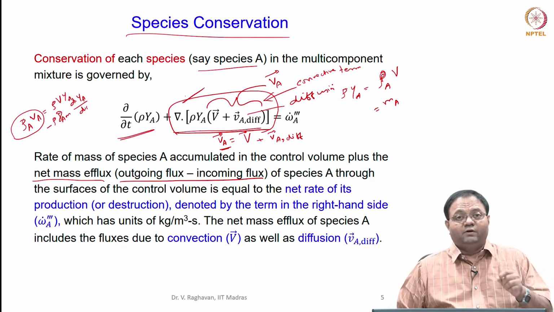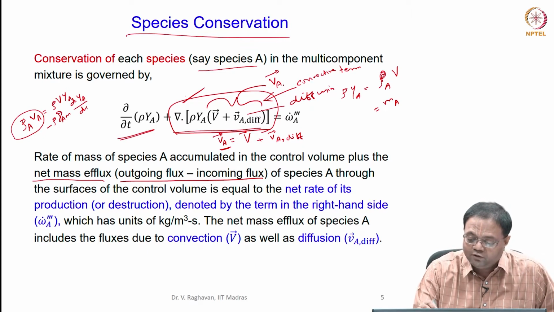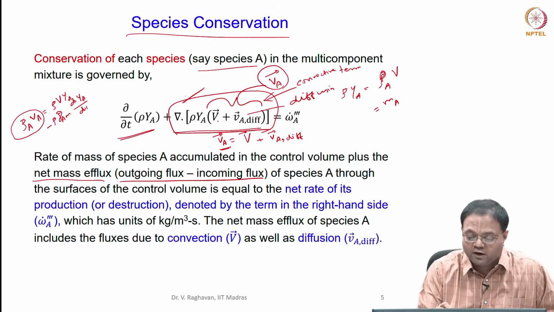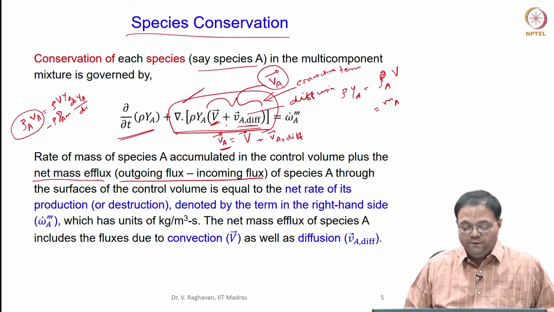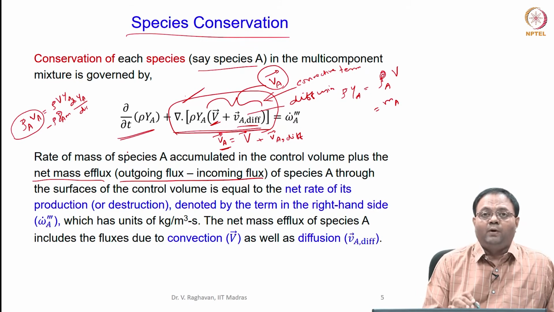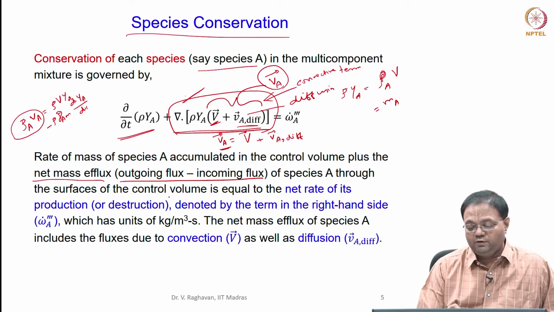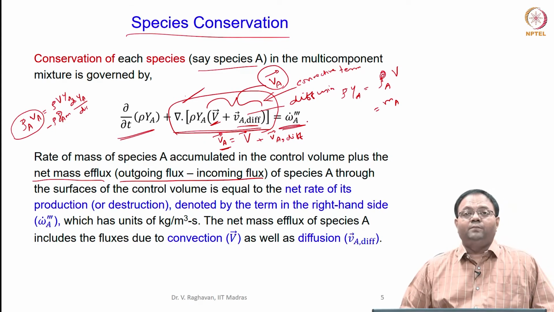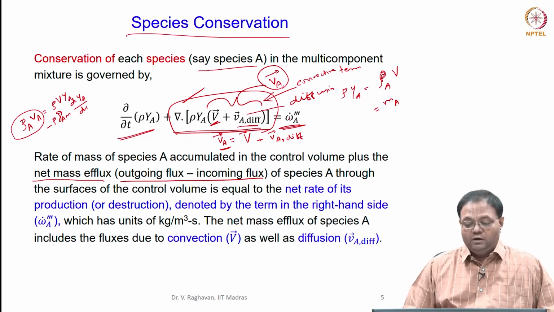Okay. The convective term also includes the diffusion. I say convective term because it involves the species velocity, but species velocity itself has two components: the bulk convection of the mixture and the diffusion of the particular species into this mixture. So, the rate of change of the mass of the species per unit volume plus the net mass efflux of the species from the control volume will be equal to the rate of production or consumption of the species. It can be positive or negative, this omega dot.